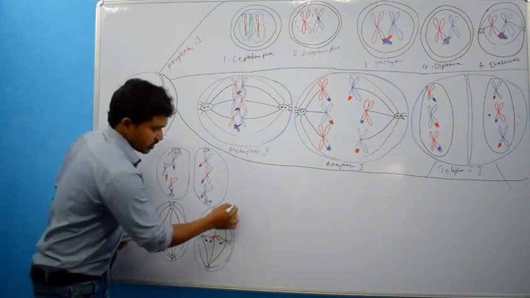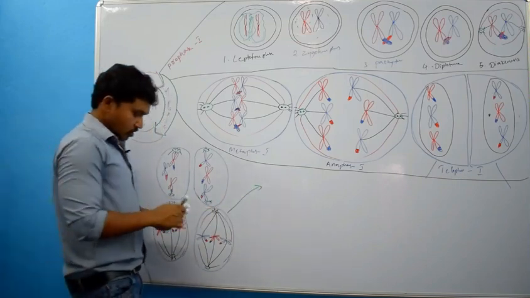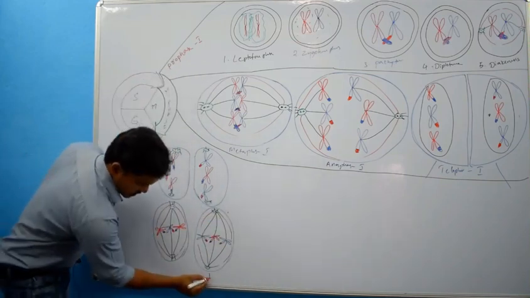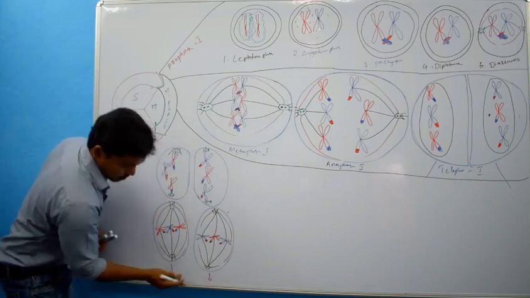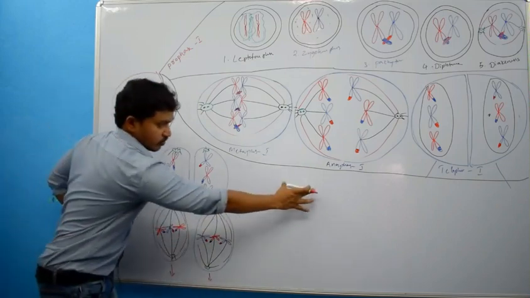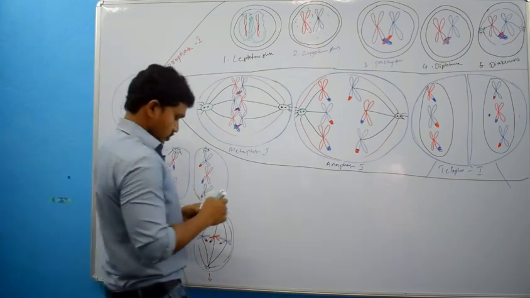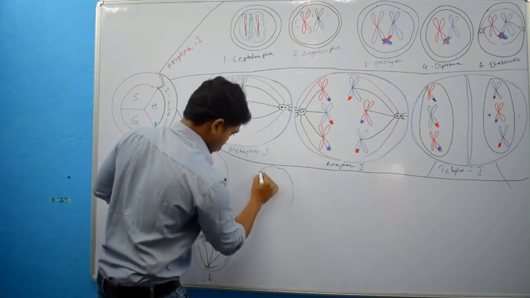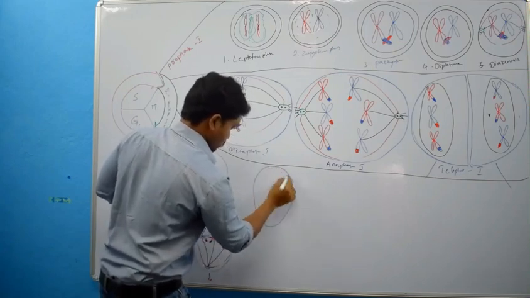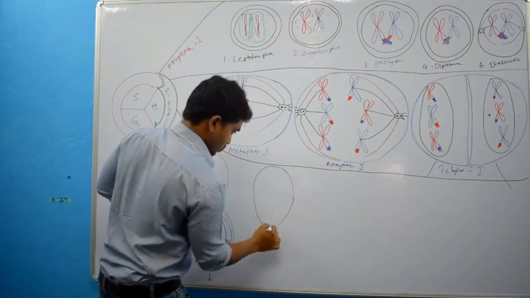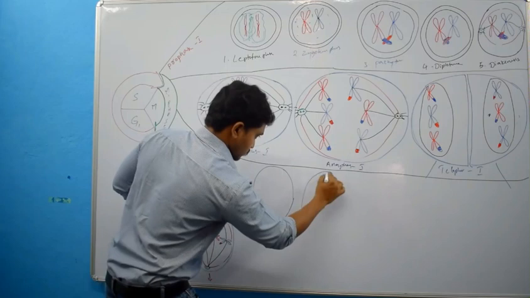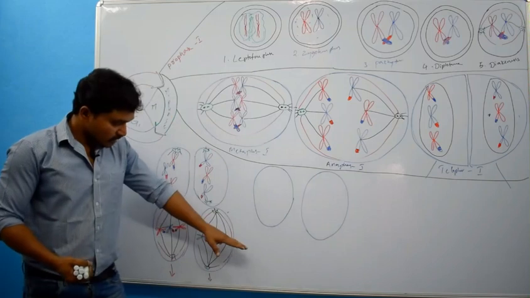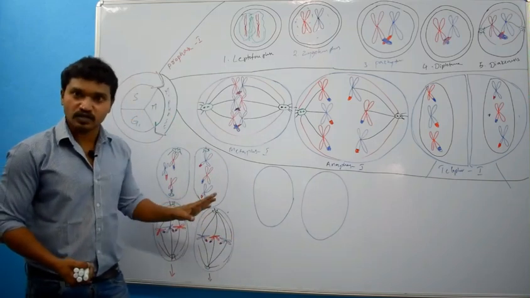So, next diagram, how it will be. Actually, this portion I don't have space over here. I am drawing over here. Clear? So now there is longitudinal splitting of centromere or cohesin.